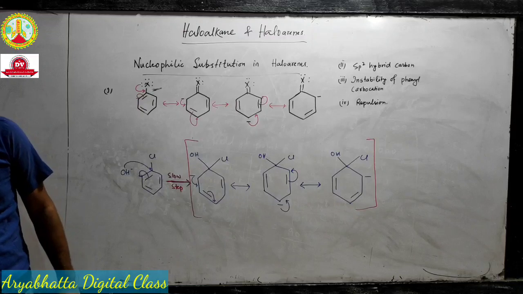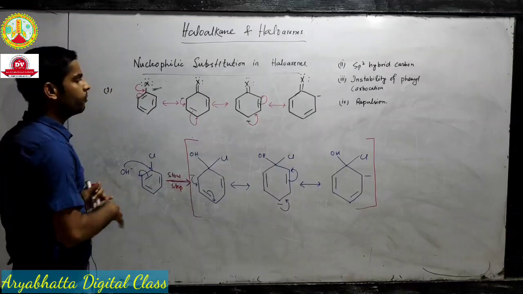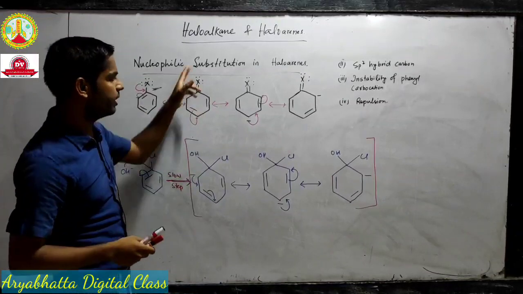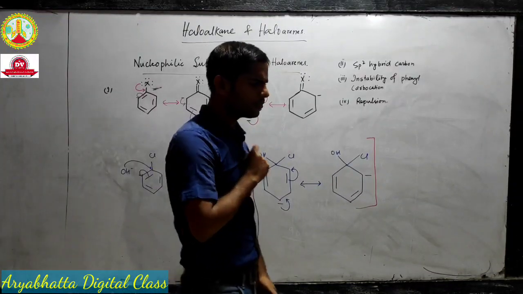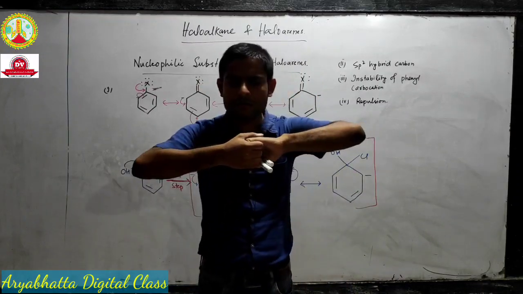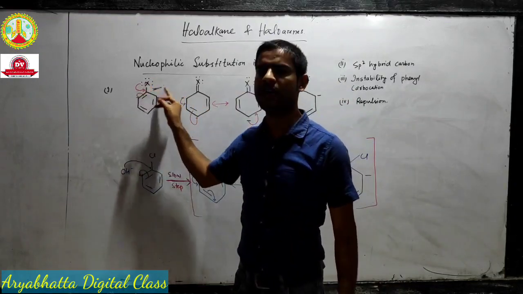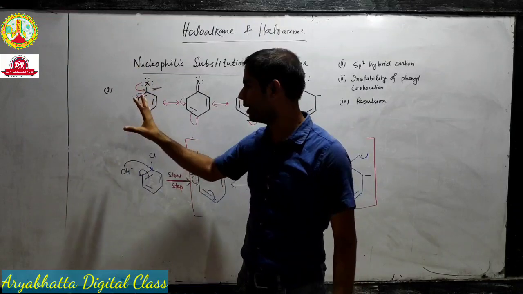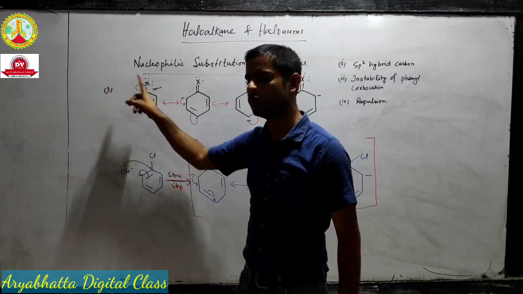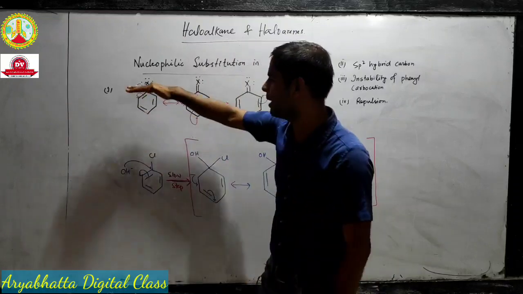So the effect will be that it will create a partial double bond between the halogen and carbon atom. Now think yourself that there is a single bond and you have to break it. In order to substitute the halogen with a nucleophile, we want to remove this X and we want a nucleophile to take its place. To do that, I have to remove X. That means I have to break this bond.